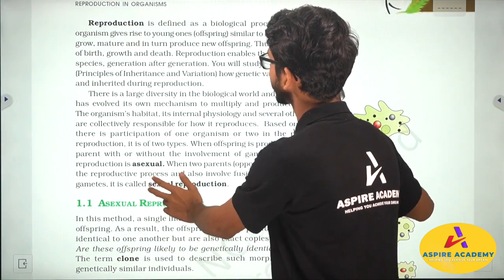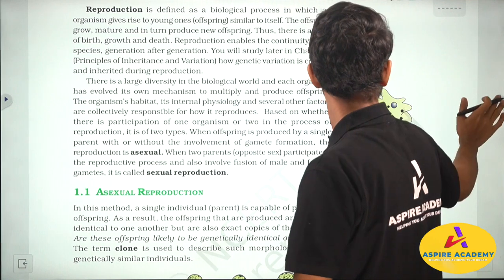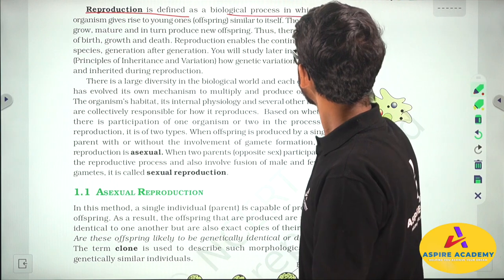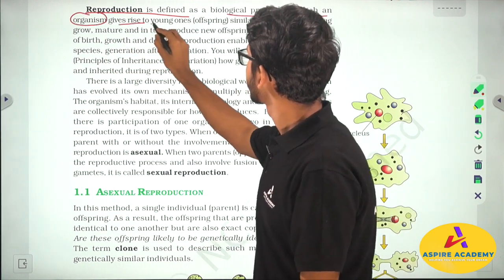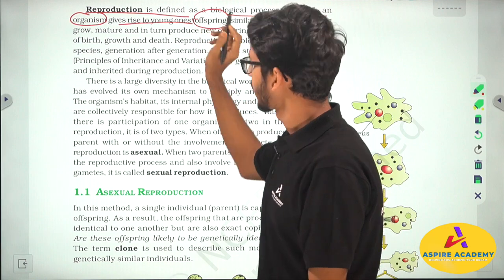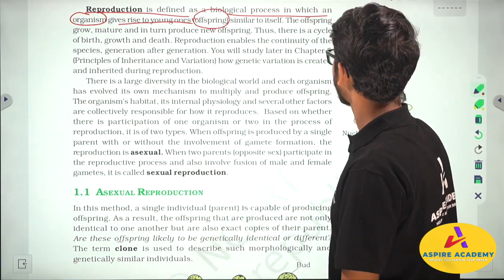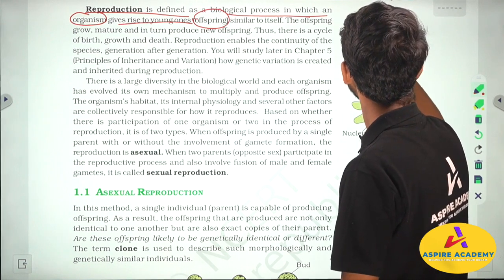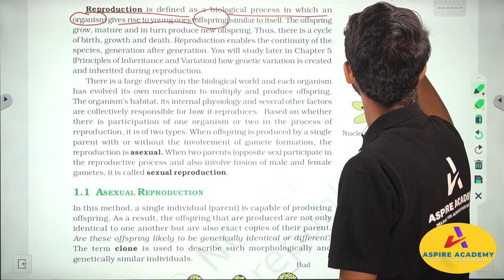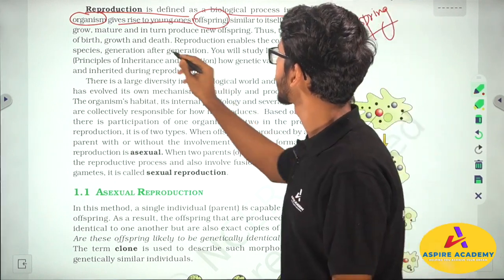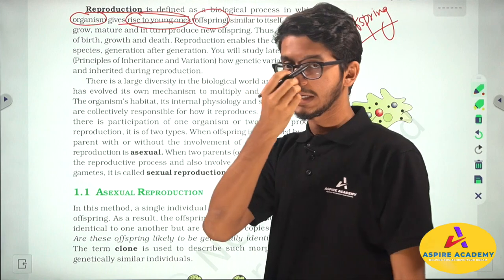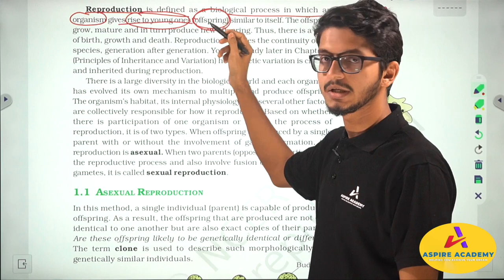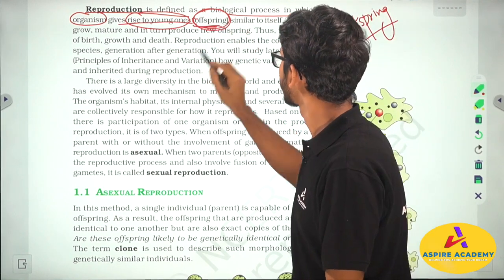here is the first definition of reproduction. You should underline this point, that reproduction is defined as a biological process in which an organism gives rise to young ones, that means offspring. See, in biology we have to focus on some keywords. So offspring is a keyword. You should highlight this and write it instead of young ones, because it signifies the importance of the keyword in biology. Okay, you should remember this word offspring.